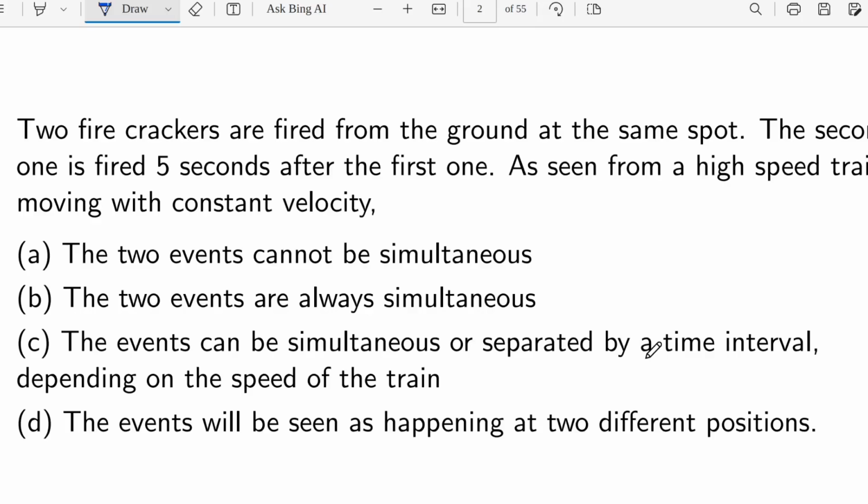Okay, so the first question is about relativity, the special theory of relativity. So what is the question here? Two firecrackers are fired from the ground at the same spot. The second one is fired 5 seconds after the first one. As seen from a high-speed train moving with constant velocity, what will be the conclusion? What can we see? That is the main thing, right?